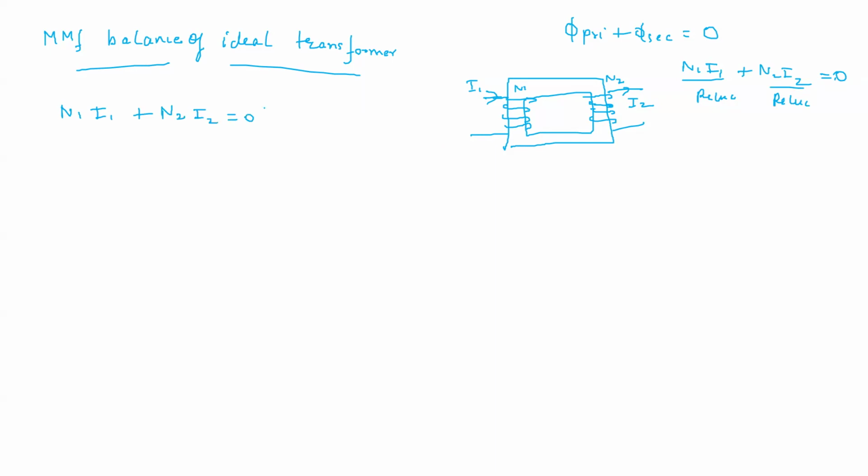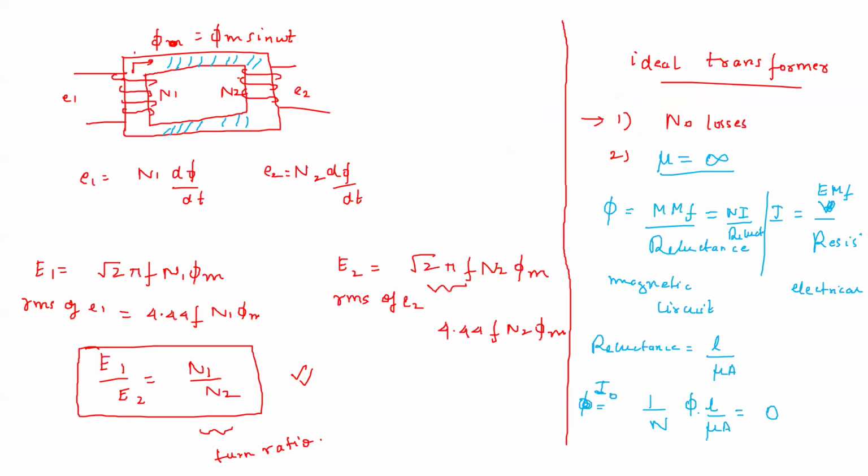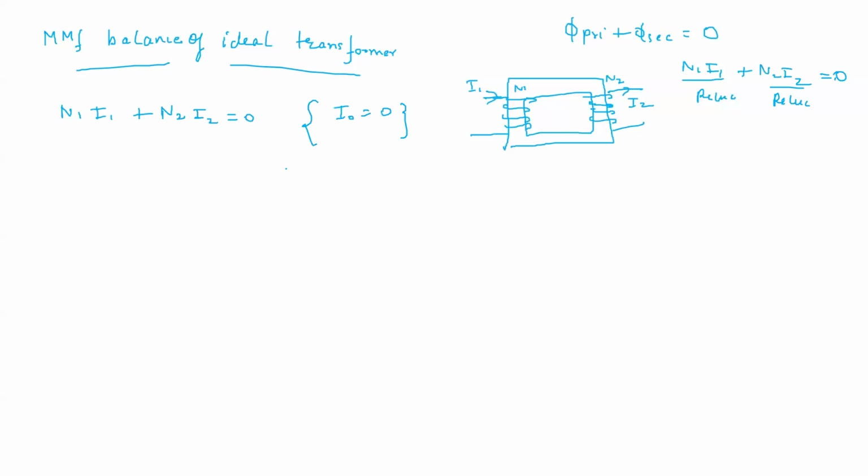Because there is no external MMF required, there is no I0 in this term. I0 is 0 for the ideal transformer, and we have discussed why I0 comes out to be 0. Now you will find that I1 will become minus N2 by N1 into I2. So this is the MMF balance for the ideal transformer.